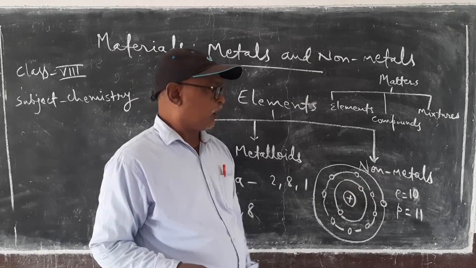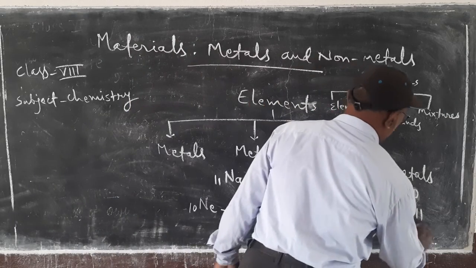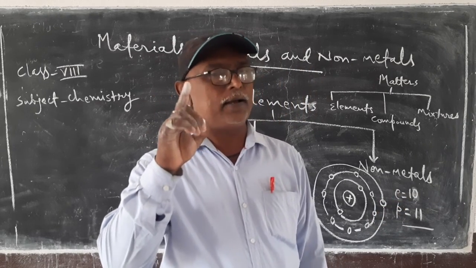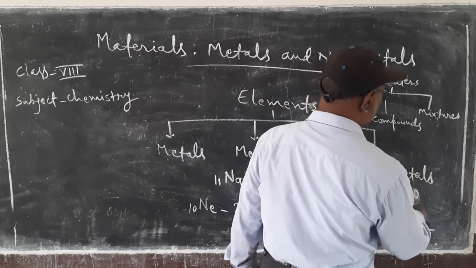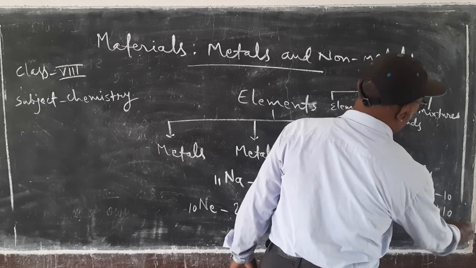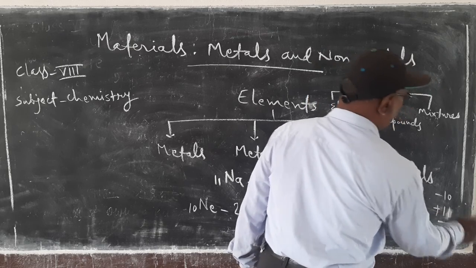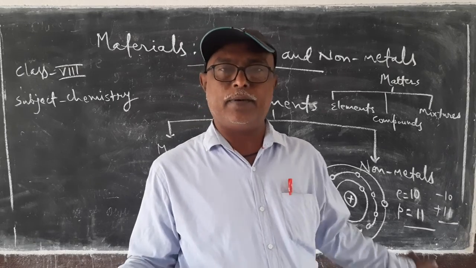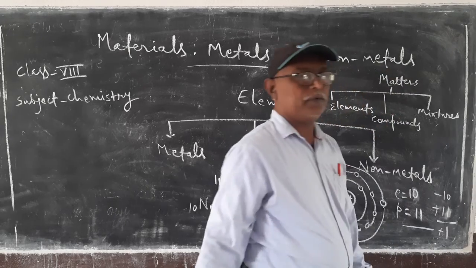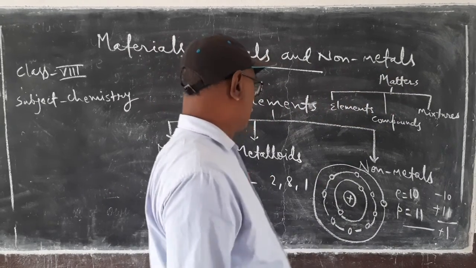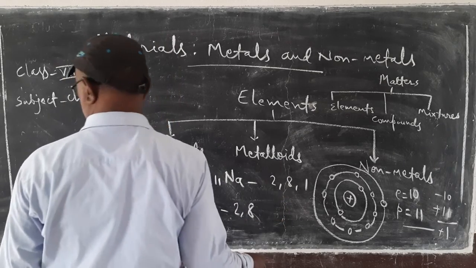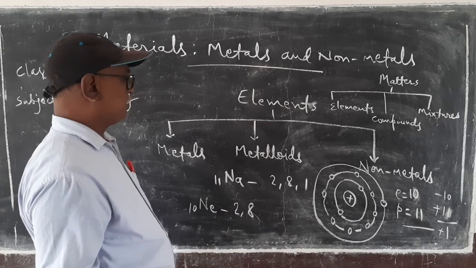Now the overall charge is +1, because the charge of 1 electron is considered as -1, so the charge of 10 electrons is -10, and the charge of 1 proton is considered as +1, so the charge of 11 protons is +11, and the overall charge is +1. After releasing one electron, sodium changes to sodium plus ion. Similarly, calcium changes to calcium 2 plus ion.